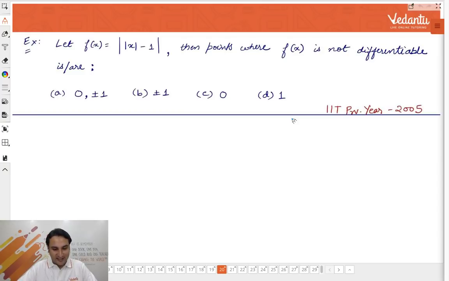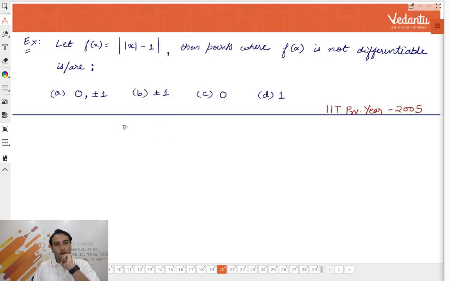Okay, guys, the answer is: it is not differentiable at 0 and plus minus 1. The answer is A. How? Let's do it quickly, very quick. Look carefully. The answer is A. So first, let's start by plotting the graph.